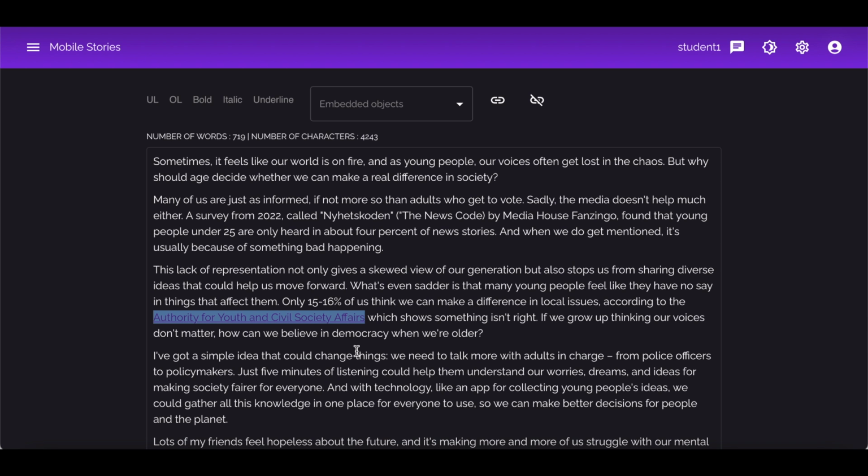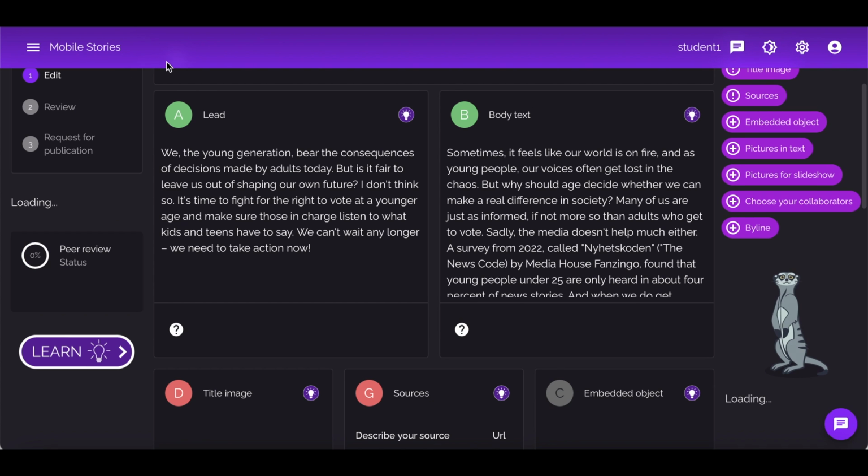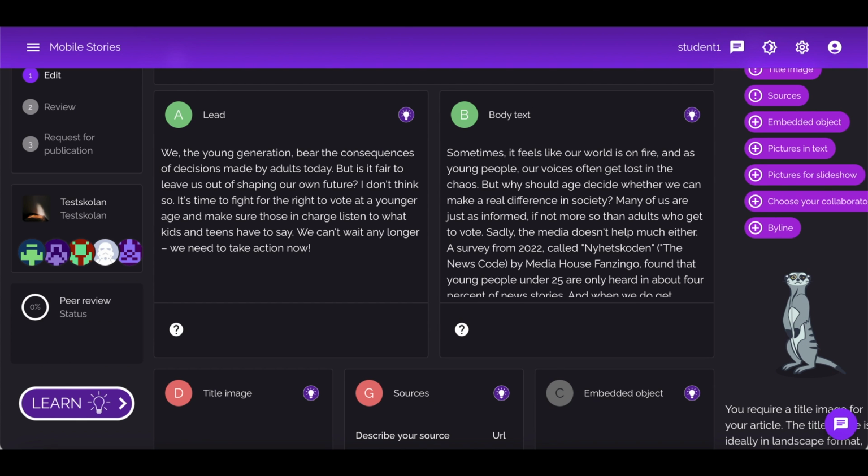Using links gives your readers the chance to click and go to the information source you have used in your article. This will make you more trustworthy. Press Back when you have added the article text. It might be a good idea to pause the video here if needed so that those who want to can test adding their text.